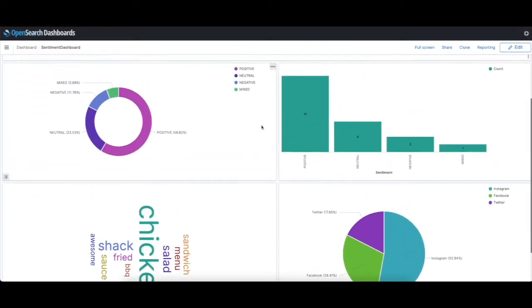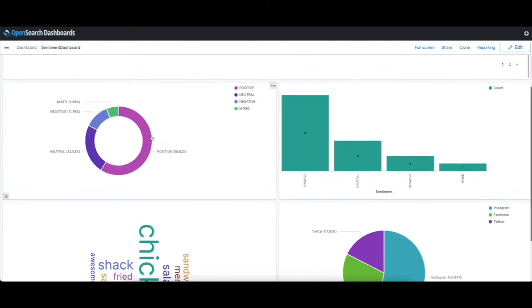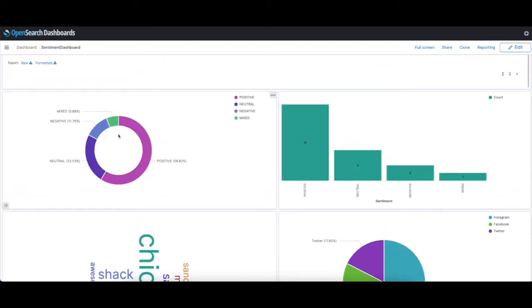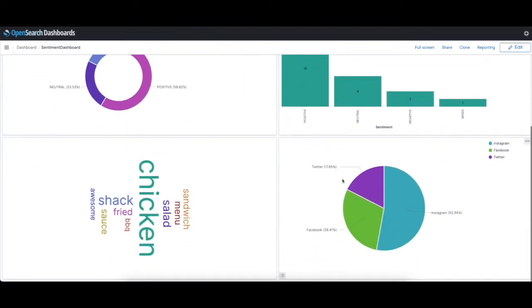So this is basically saying that 58% of your comments have been positive, 23% have been neutral, 11% have been negative. This here is basically showing you the numbers associated with the sentiments. Let's go over to this one. And this one here is basically showing you where you're getting your feedback from. Looks like 52% was from Instagram, 29% from Facebook, and 17% from Twitter.